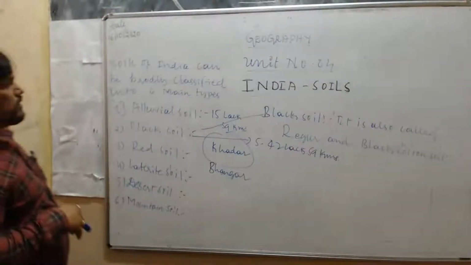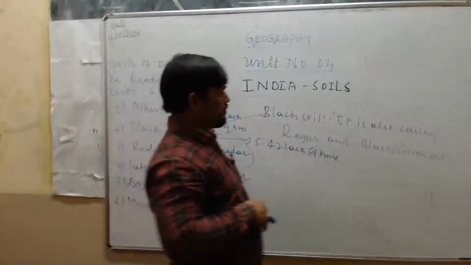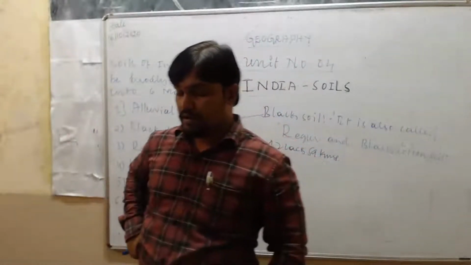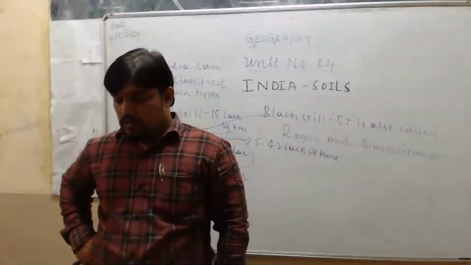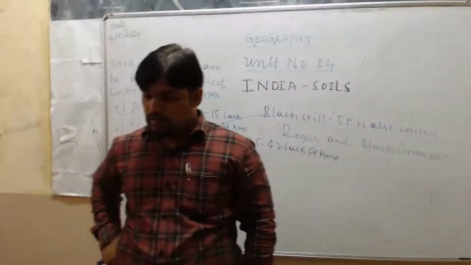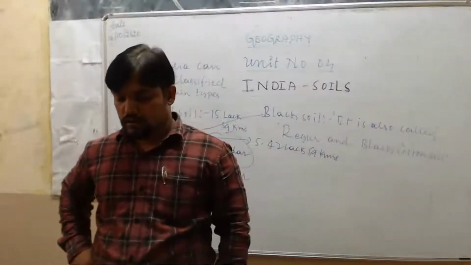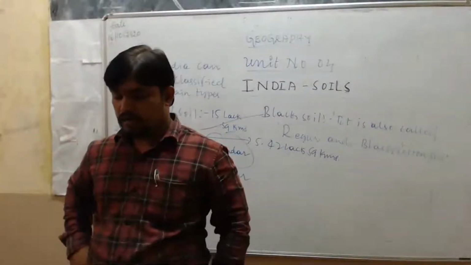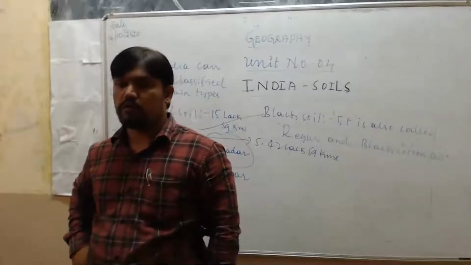And this is about black soil. Okay. Next, one more type of soil is there, that is red soil. Red soil is formed from the withering of granite, gneiss, and other crystalline rocks.